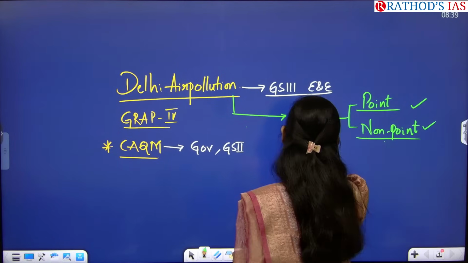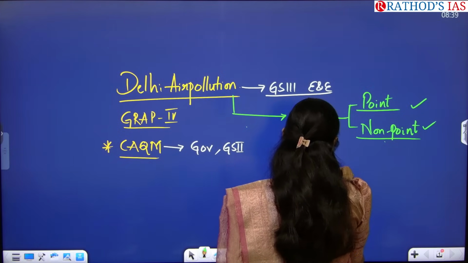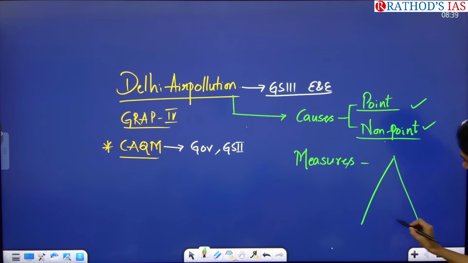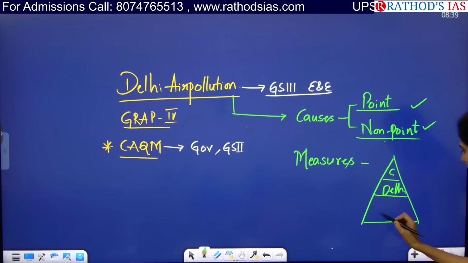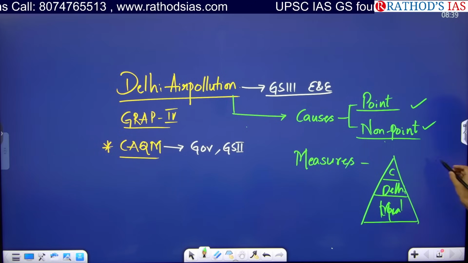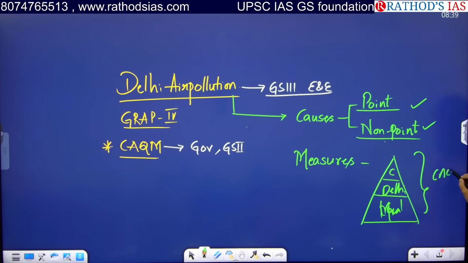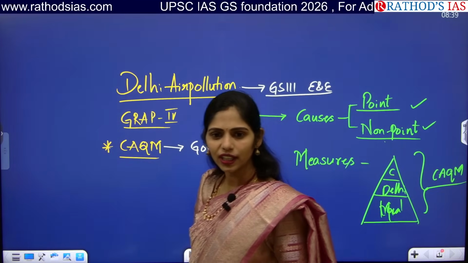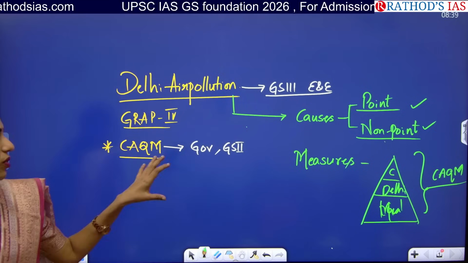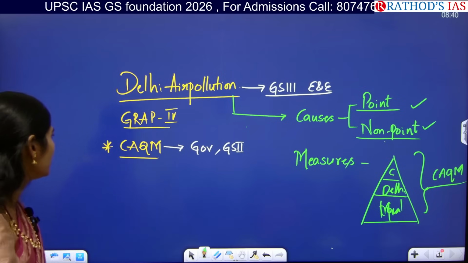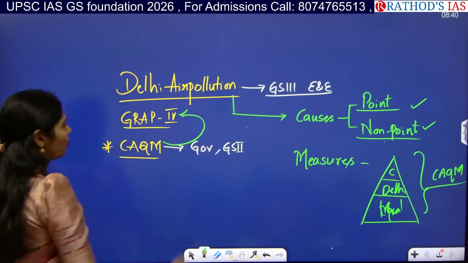And you have to see what measures are taken by the government. Whenever you are looking at measures, you have to see the hierarchy here. So we have the central government, we have the Delhi state government, and we have the local government. And actually we have CAQM. So what is the CAQM? Air quality management. What is the responsibility of the CAQM? It has to implement this GRAP, that is Graded Response Action Plan.